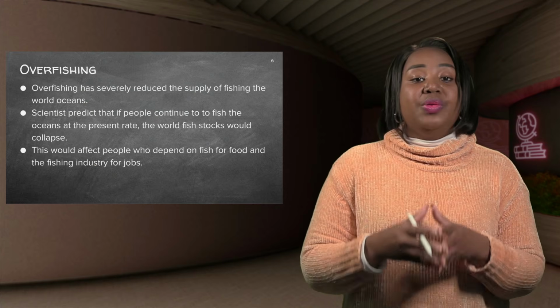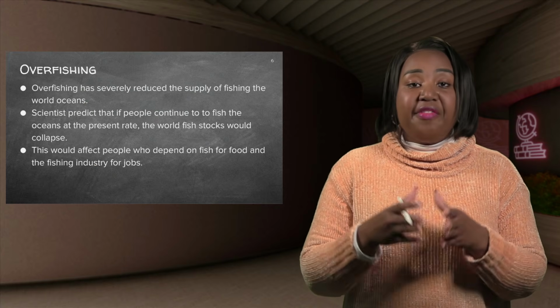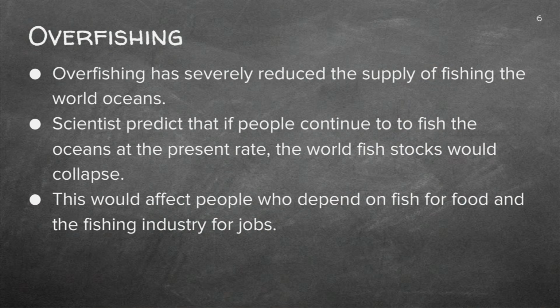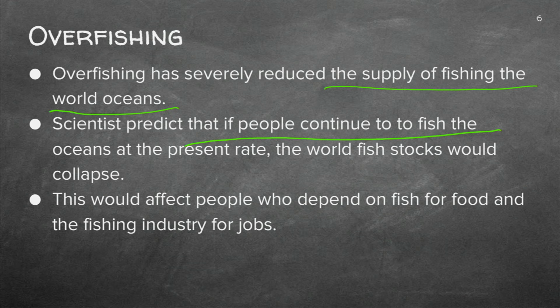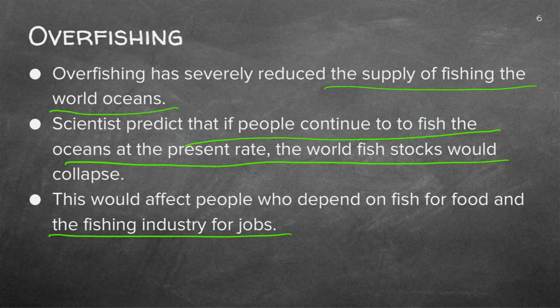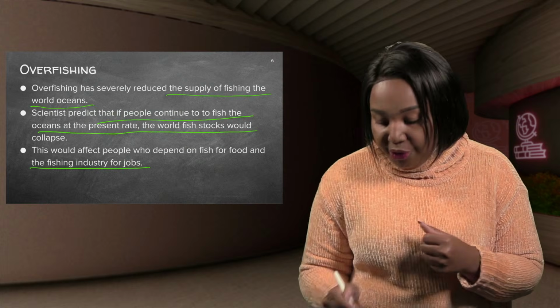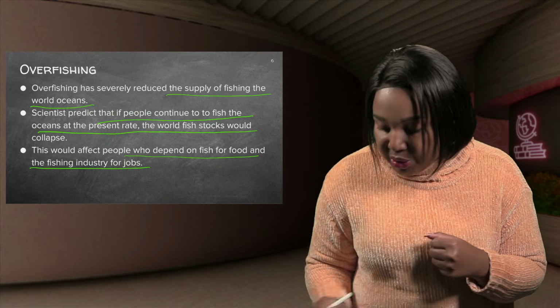Now let's take a look at overfishing and how overfishing will affect us. Overfishing has severely reduced the supply of fish in the world's oceans. Scientists predict what will happen if people continue to fish at the rate that they are fishing at the present moment. If people continue to overfish, this will have devastating effects. People may end up losing their jobs in the fishing industry, or people will also lose their source of food, because some people depend on fish for food.